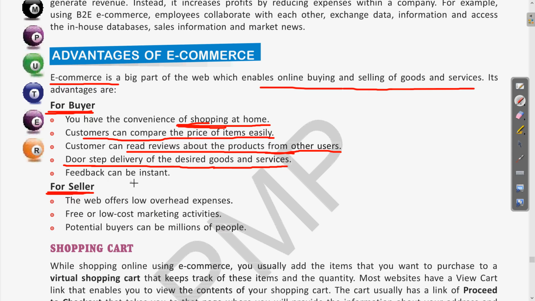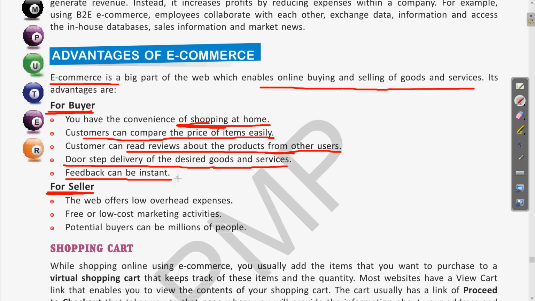Then feedback can be instant. Whatever your feedback is, if you have found the product as per your need and your specifications, then you can give the feedback. Or if there is any issue with that product, if it is not according to the specifications which were provided, then we can return it, or we can request a replacement. Clear? So all these features are the advantages of e-commerce from the buyer's perspective.